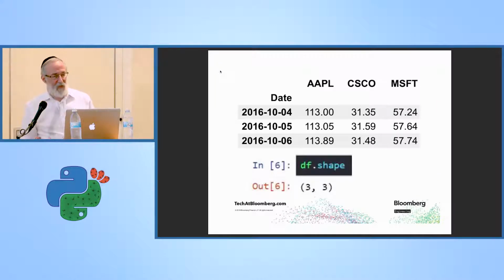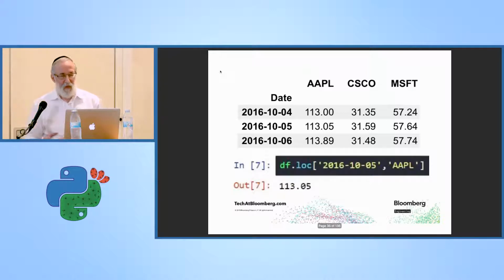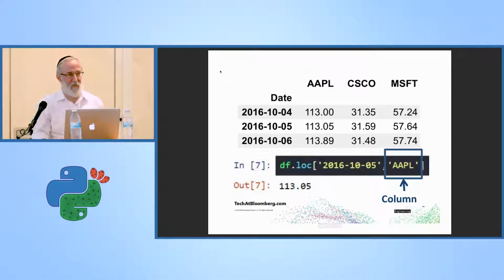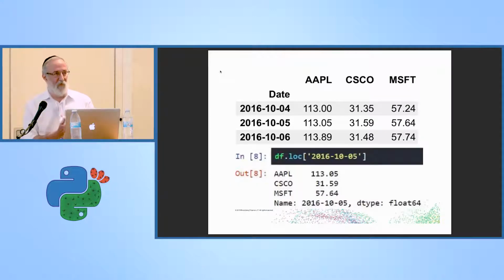So here's some things you can do with an index. You can take the shape, see how many rows and columns you have. Again, you can access the data by key. However, in this case, since we have two indexes, you can do both rows and columns in your key to get a particular data element. You can also use just a row or just a column. Here's an example of using just a row.